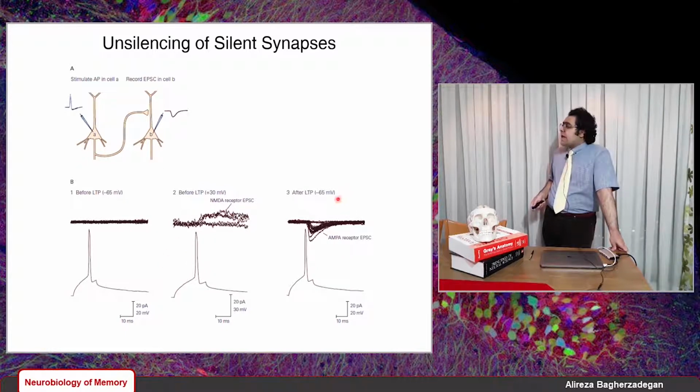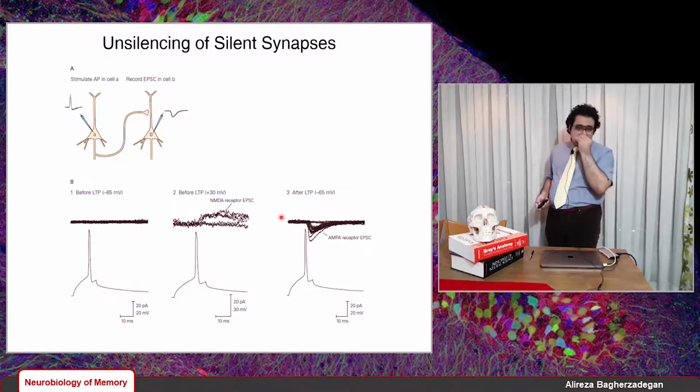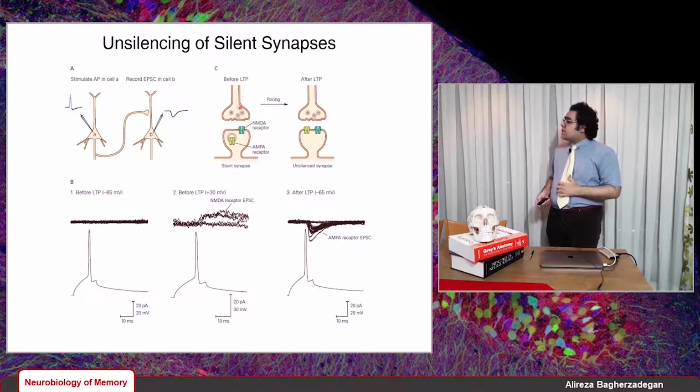Okay, and then after LTP, even at the resting membrane potential, minus 60 millivolts, we can still get some EPSC, but this time we have currents through AMPA receptors, because once these NMDA receptors are activated at the non-silent synapses, we have the insertion of new AMPA receptors, and now we have AMPA receptors at the silent synapse, so the silent synapse is no longer silent.